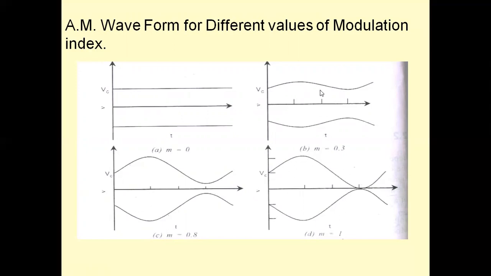This is the case where M equals 0.3. As M increases, M equals 0.8. As M increases, it is coming close to the time axis. When M becomes 1, when the amplitude of the message signal becomes the amplitude of the carrier signal, then this negative peak strikes the x-axis. When M is greater than 1, it is still going into the negative axis, and here there will be a distortion present. So over modulation should not be there.